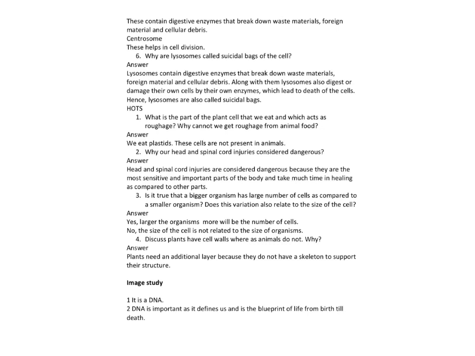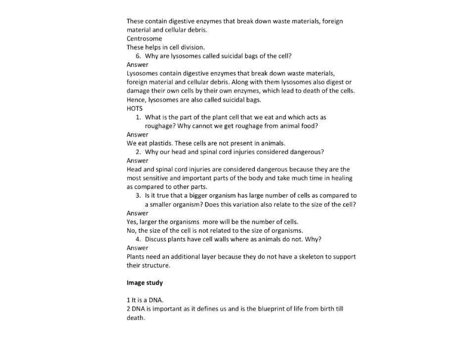Now the third question is: is it true that a bigger organism has a large number of cells as compared to a smaller organism? And another part of this question is, does this variation also relate to the size of the cell? So the answer for this question is yes, larger the organism, more will be the number of cells. And the size of the cell is not related to the size of organisms.